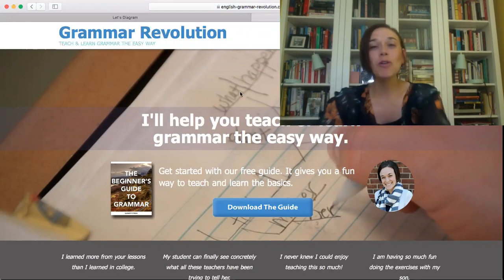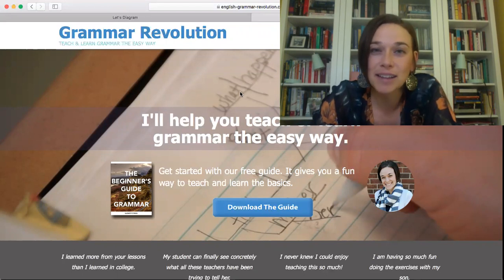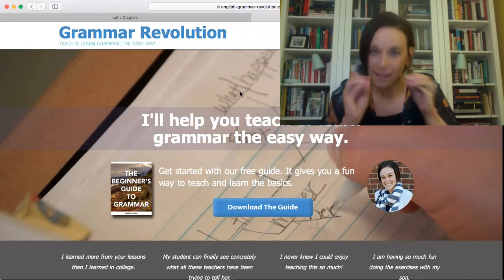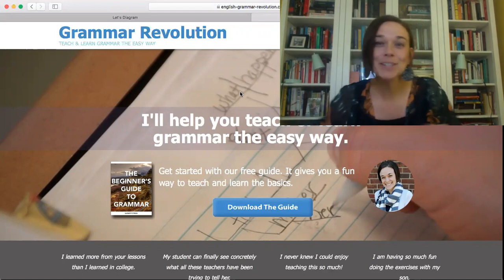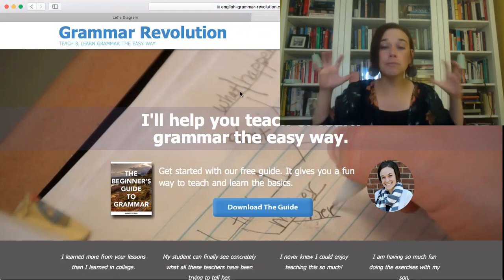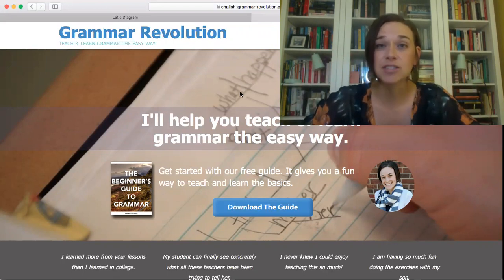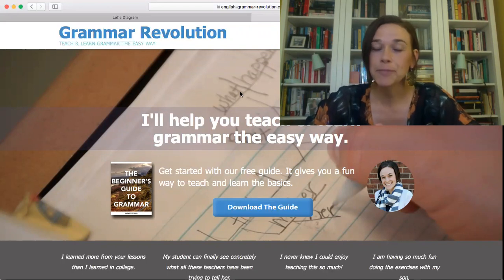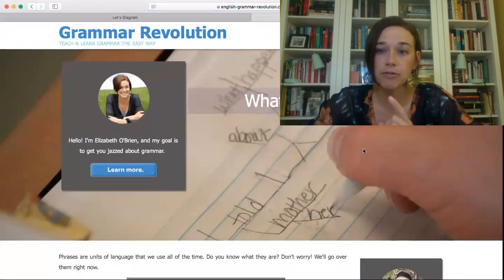Today, I thought we would go over something that is more of a basic grammar question. We've been looking at nitty-gritty little examples of language, and I thought it would be fun today to zoom back a little bit and look at some big picture stuff. What I'd like to talk about are phrases and clauses. Right now I'm on the Grammar Revolution website. My video covers up the navigation, so sorry about that. But I'm going to go to the basics and then to phrases. We're going to talk about phrases and clauses.